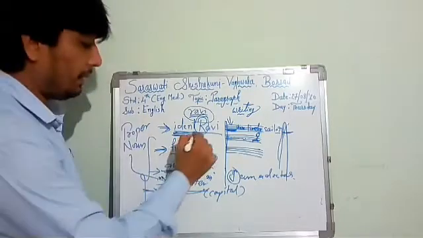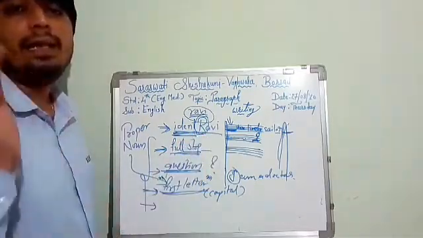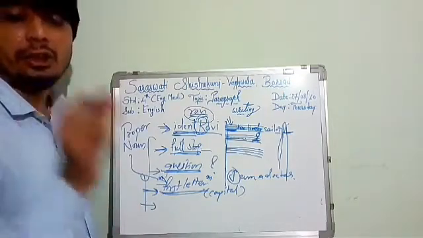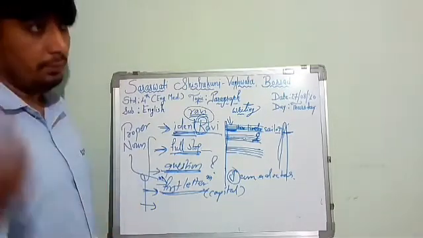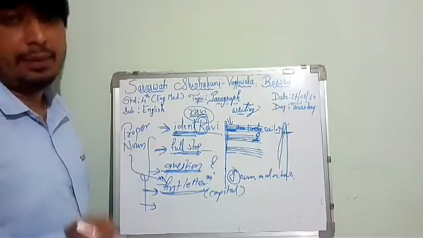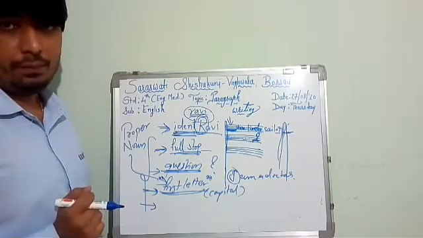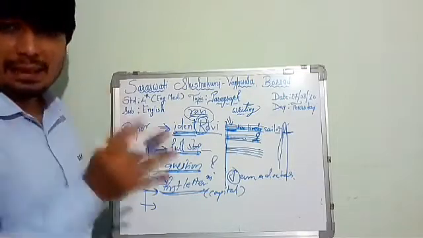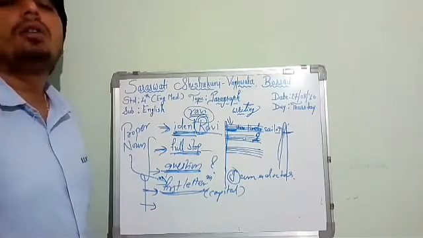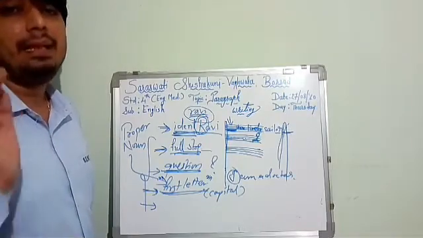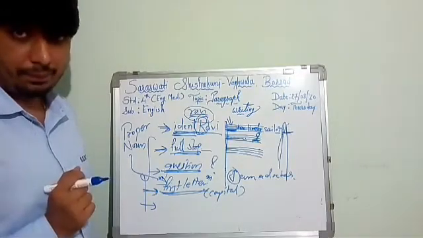Ravi, R capital. Dhruvi, D capital. Harsh, H capital. Nilesh, N capital. Pearl, P capital. Vansh, V capital. Remember, all the proper nouns' first letters must be capital.